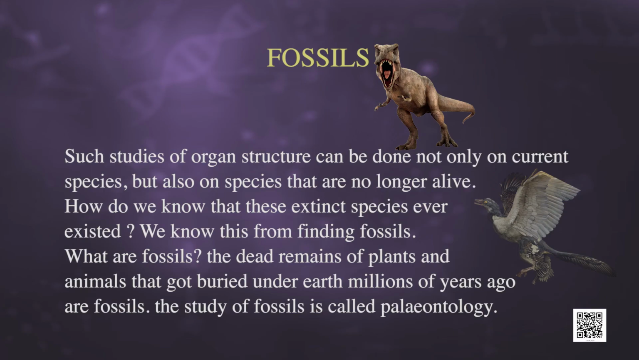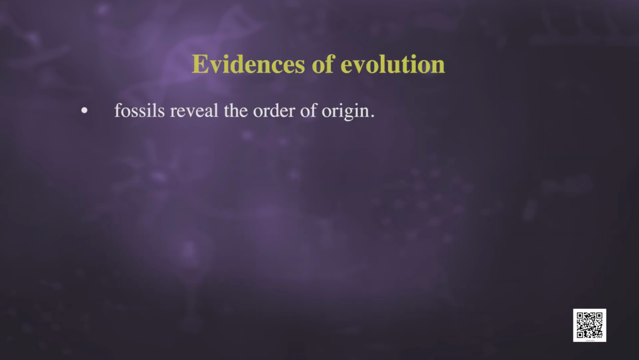We must be wondering whether there is some evidence to prove the occurrence of evolution. One piece of evidence is fossils. Such studies of organ structure can be done not only on current species, but also on species that are no longer alive. How do we know that these extinct species ever existed? We know this from finding fossils. What are fossils? The dead remains of plants and animals that got buried under the earth millions of years ago are fossils. The study of fossils is called paleontology. Fossils reveal the order of origin.